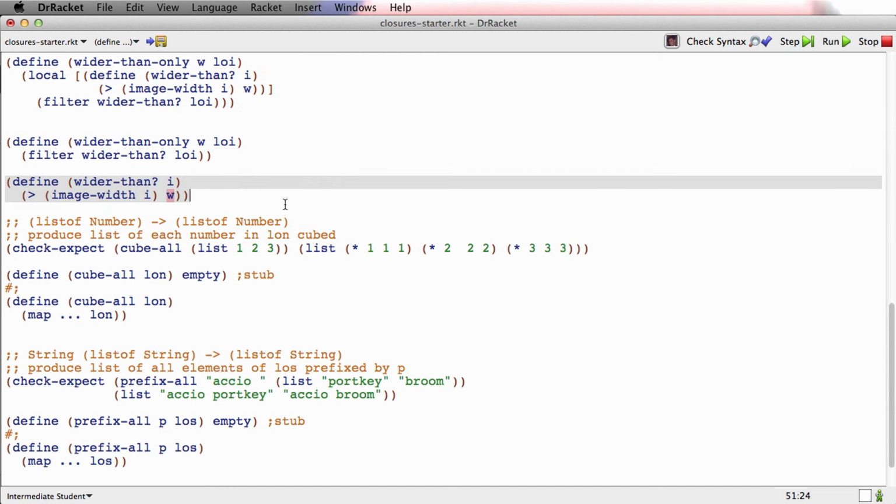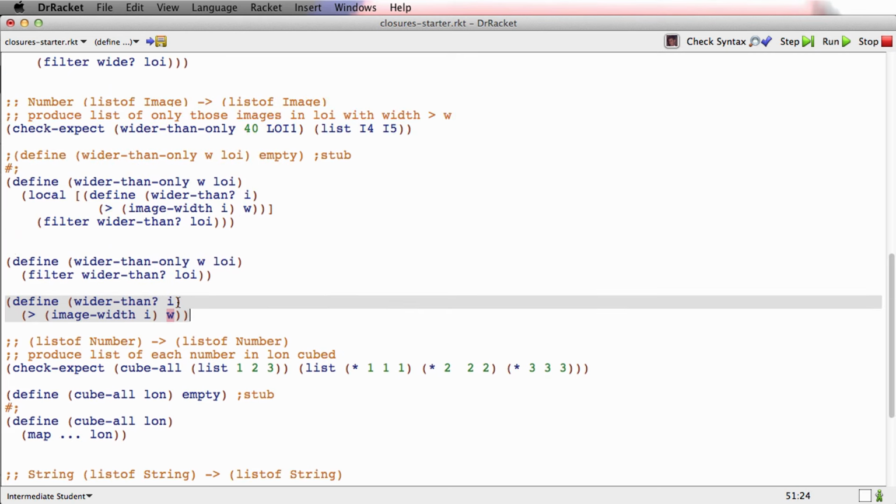It's not going to work because this W here doesn't exist at top level. This doesn't work. Let me comment both of these out and go back to this one. This one works because the W used in the body of wider than is a parameter of the enclosing function. It's the rules of lexical scoping that let it be used here. Out here, this W is nothing.